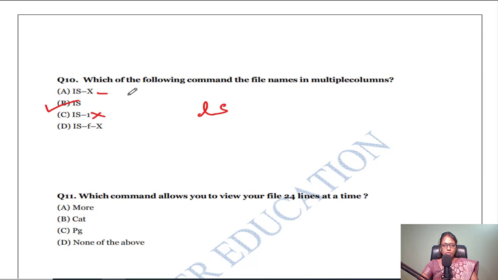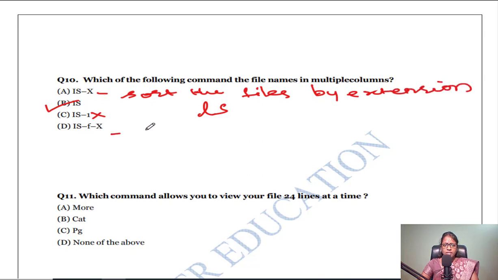So suppose if I want all the document files first, and then I want all Excel files. So I want to sort it by the extension. Okay, lsx sorts the files by extension. And then lsfx, it won't sort the files.